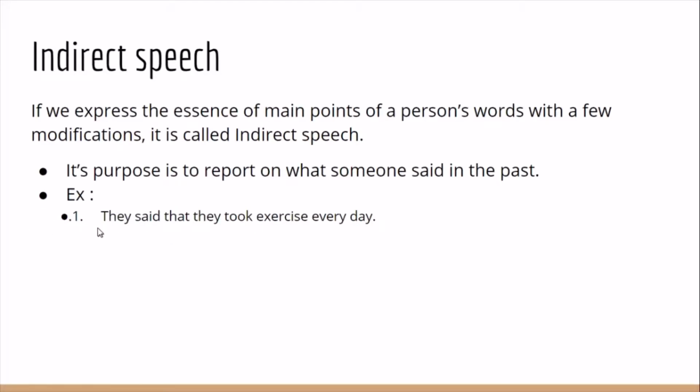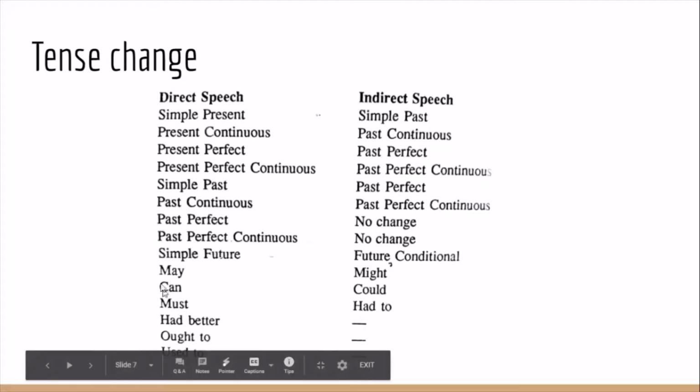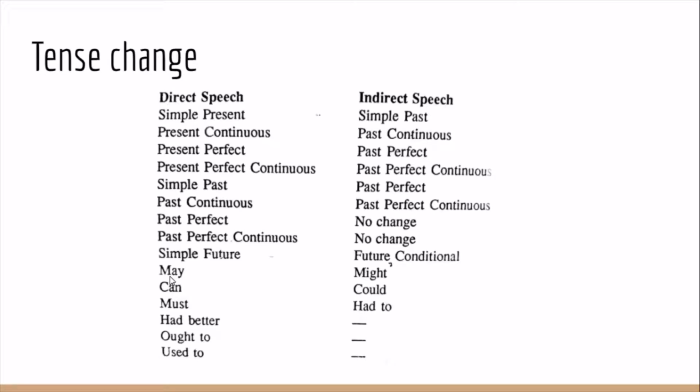Okay, so next, the tense change. How the tense changes in indirect speech. Simple present tense changes to simple past. Present continuous changes to past continuous. Present perfect changes to past perfect. And similarly, may changes to might, can changes to could. Must, had to, had better, ought to, used to remain the same. And past perfect, there would be no change. Past perfect continuous also, there would be no change.